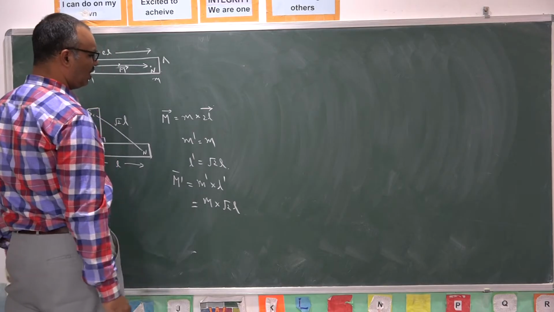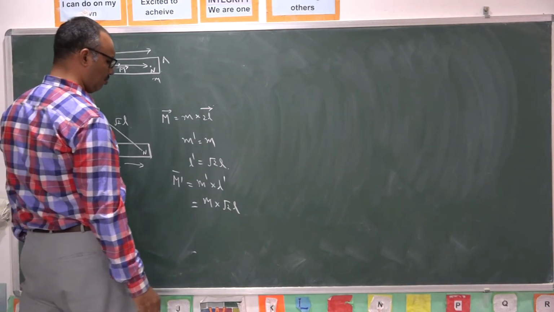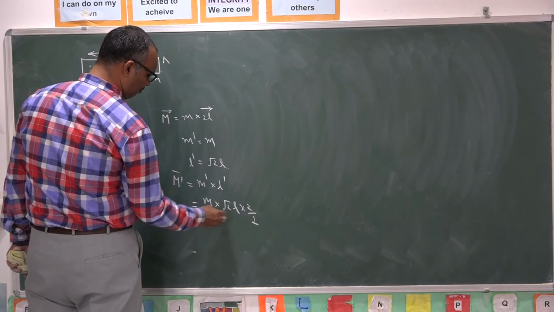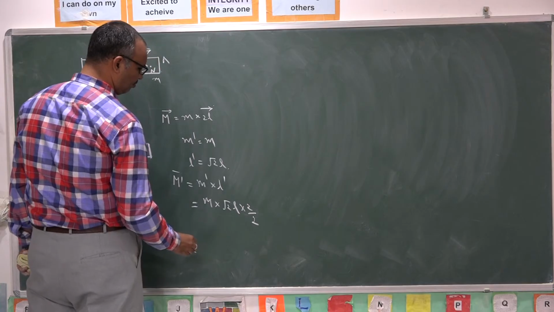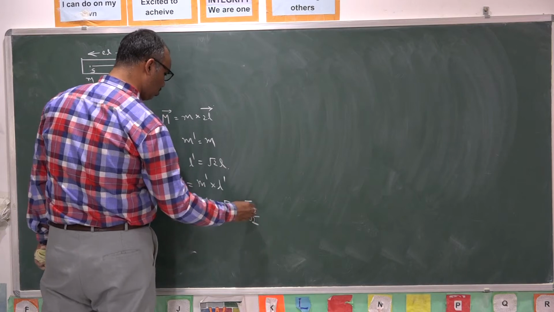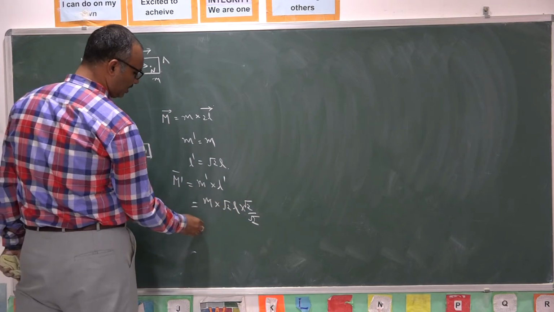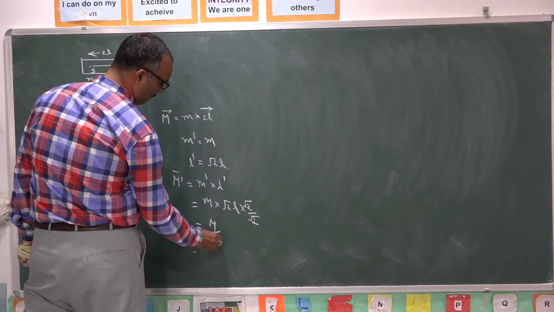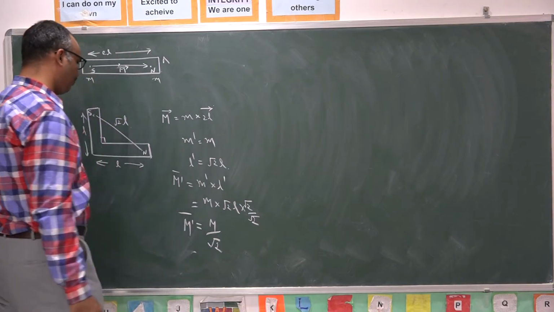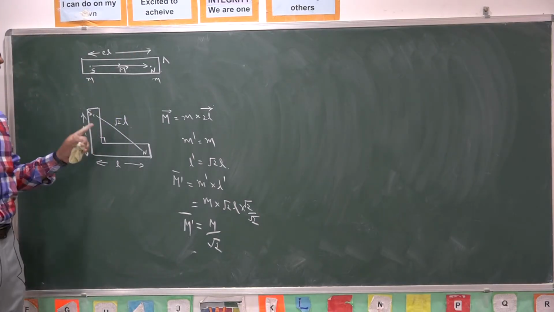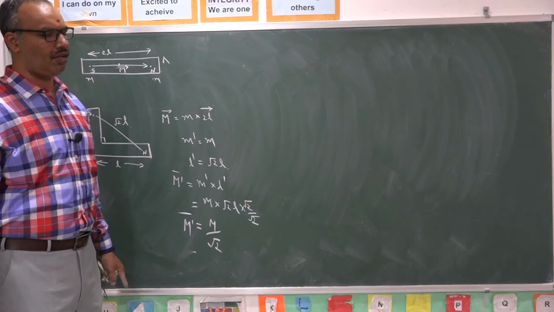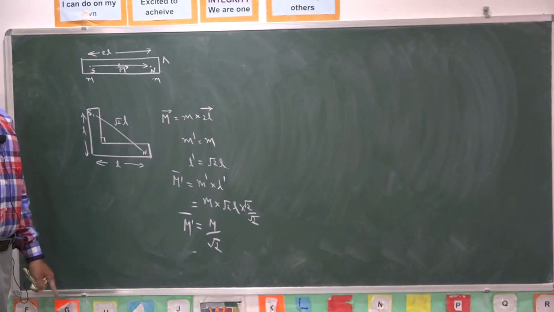You know that m into 2L is capital M. So multiply with 2, divide with 2. m into 2L is capital M, and this will go for root 2 times. Otherwise, multiply with root 2, divide with root 2. Root 2 into root 2, 2 becomes, m into 2L is capital M by root 2. New magnetic moment, when you bend it in the middle through right angle, is given by M dash is equal to M by root 2.